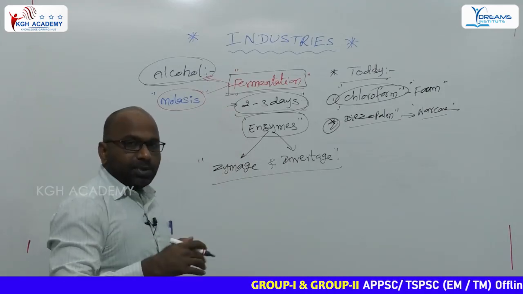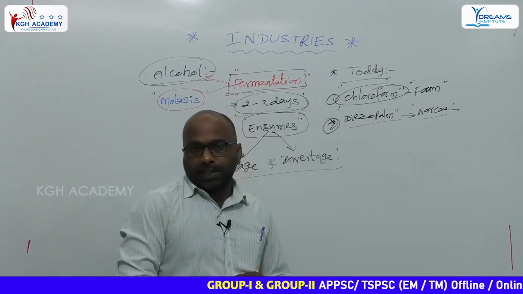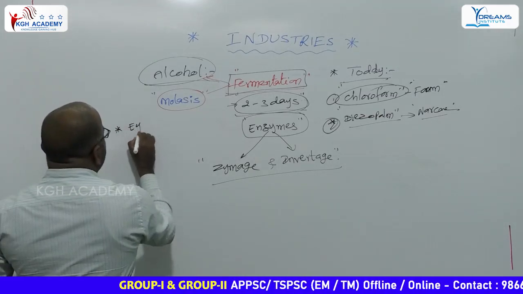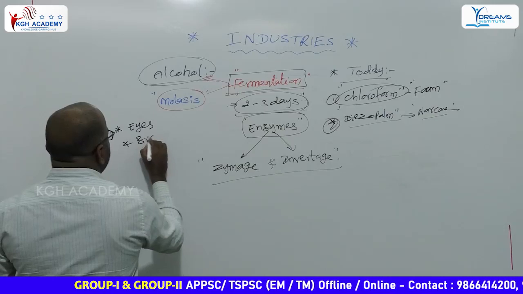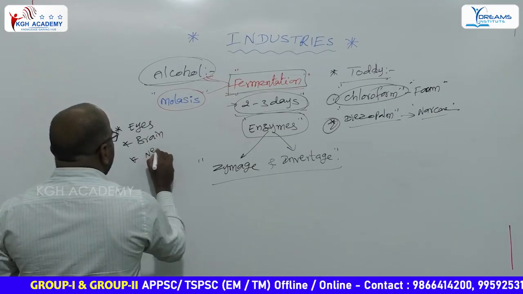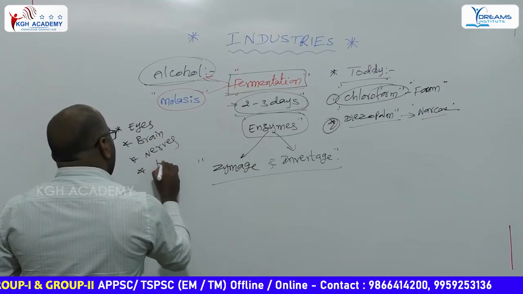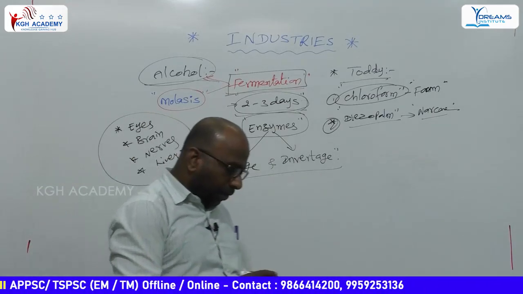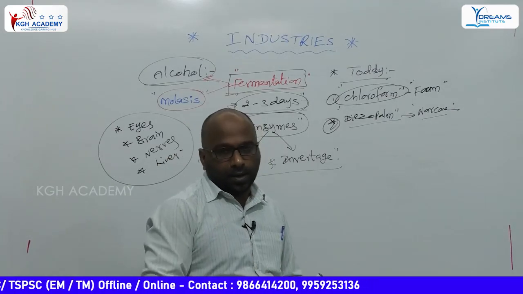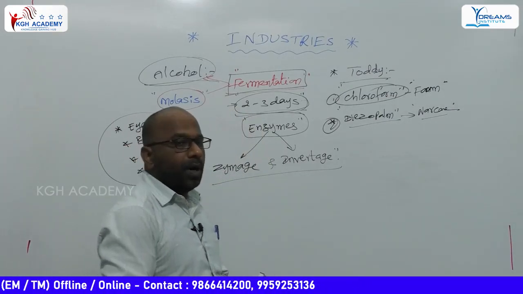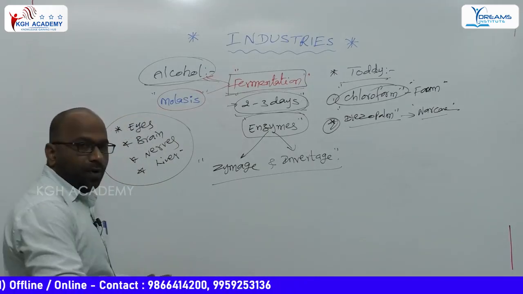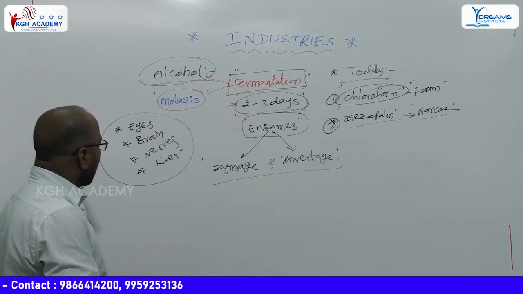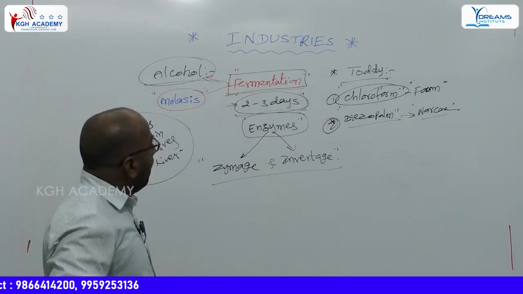By consumption of alcohol, what happens? By over-consumption or if we take more alcohol, it impacts the following organs in our body: eyes, brain, nervous system, and liver also.